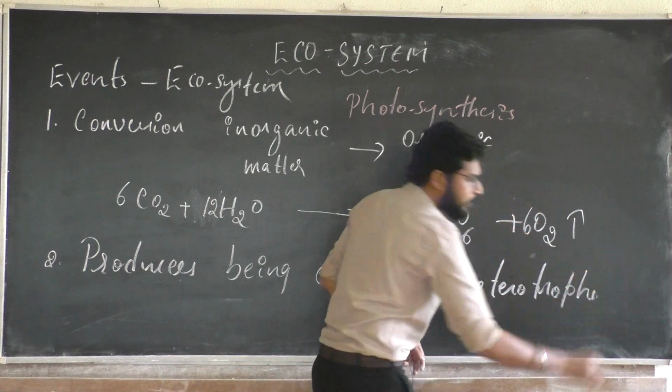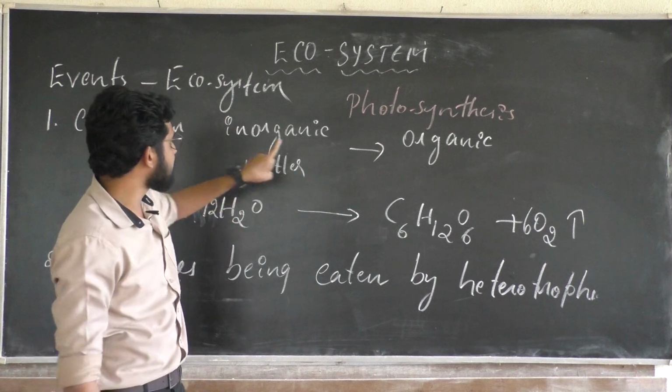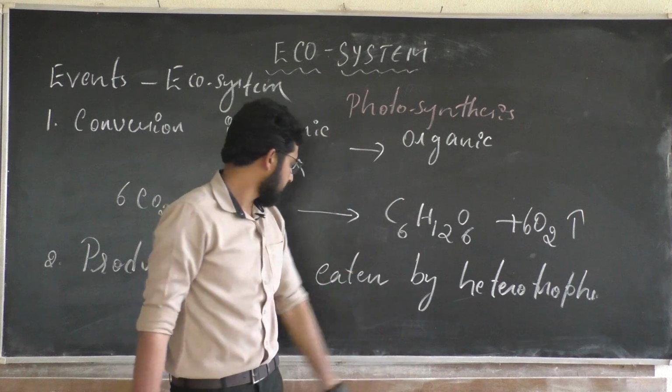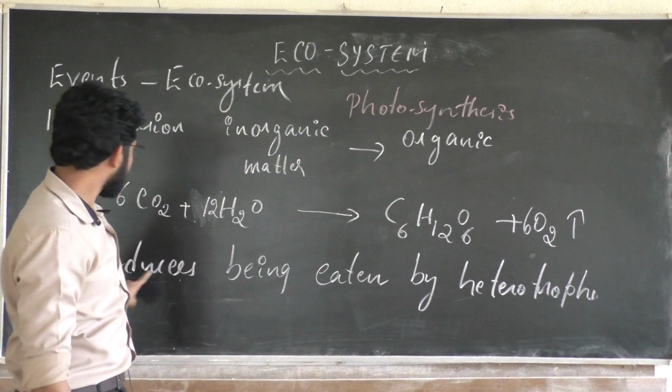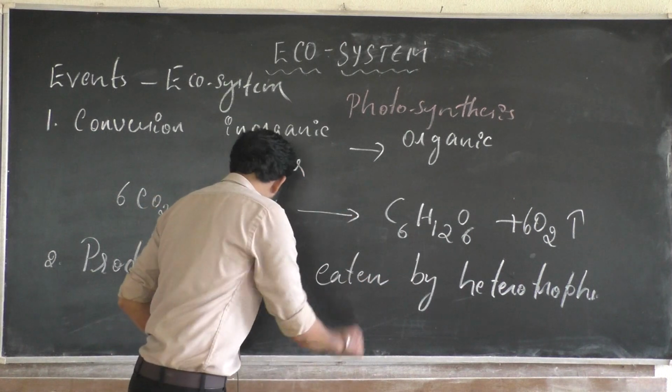Heterotrophs are the group of organisms which are dependent on producers. Producers are the organisms which can convert inorganic into organic by means of a photosynthesis reaction. The next point is producers being eaten by heterotrophs. So what do you mean by this?